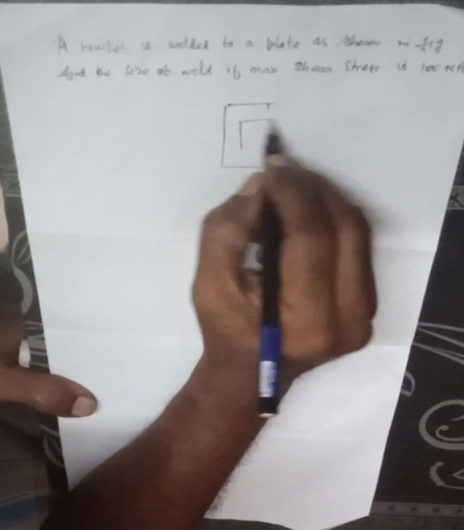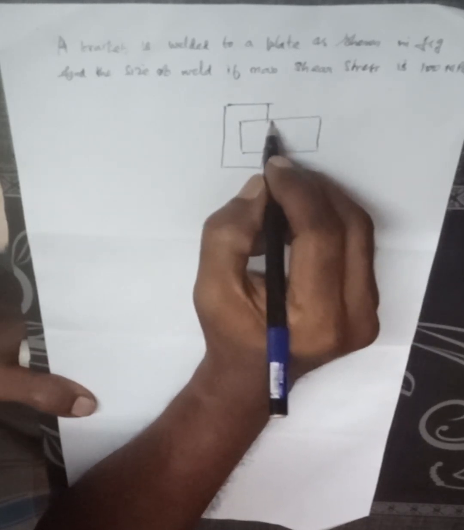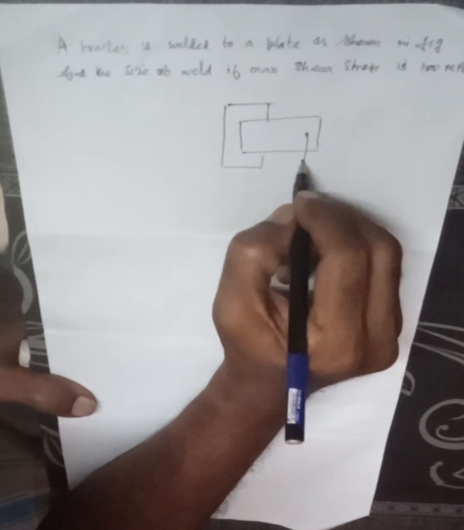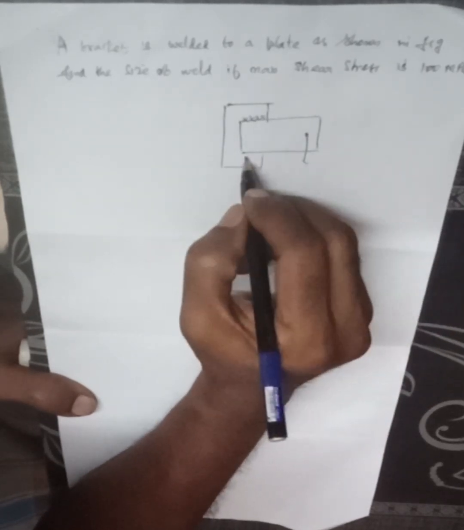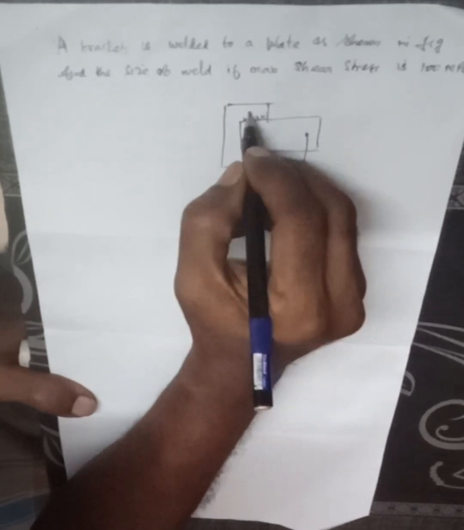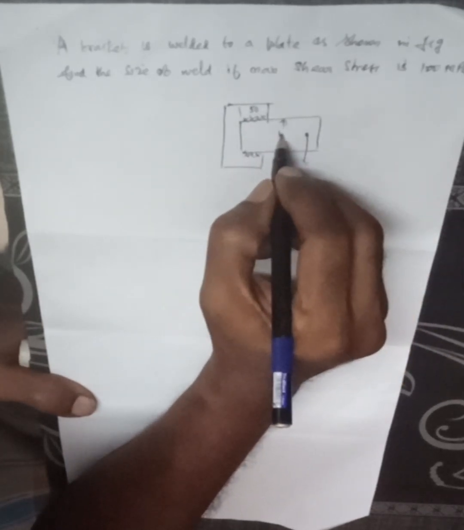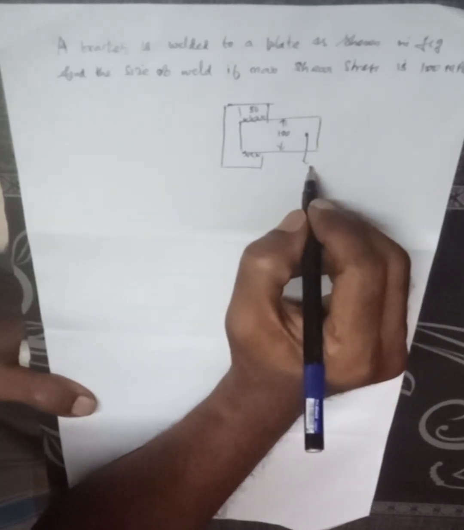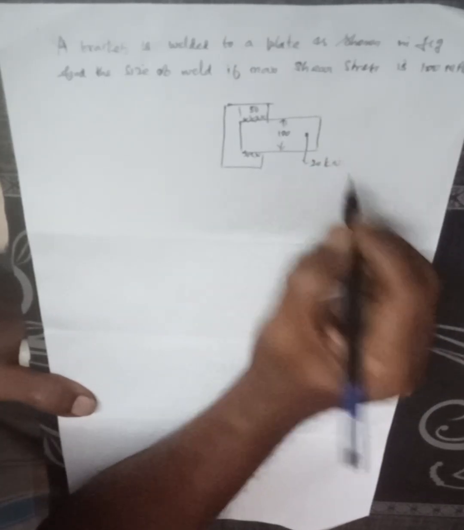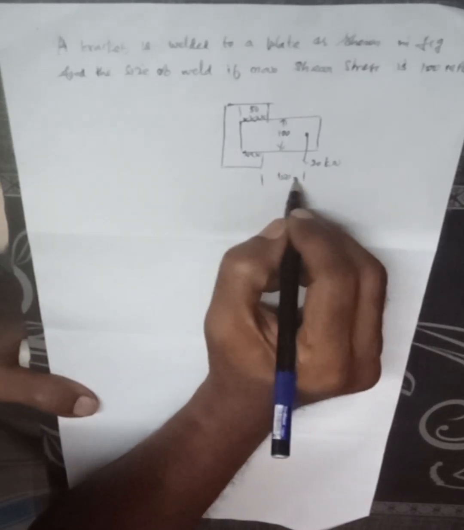This is the plate. This is a bracket, this is a plate. It is welded to this. These two ends are welded. The size is 50 mm. This plate size is 100 mm. This load is 20 kilonewton. This length is 150 mm.